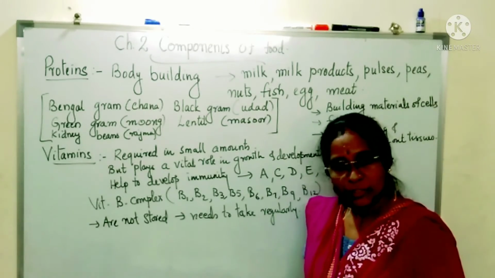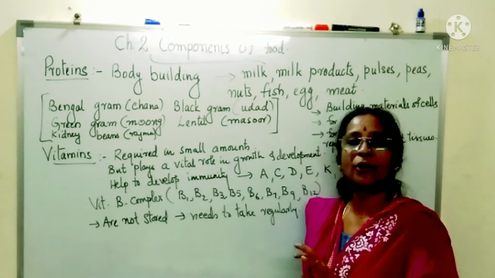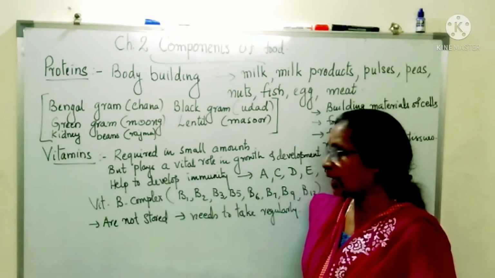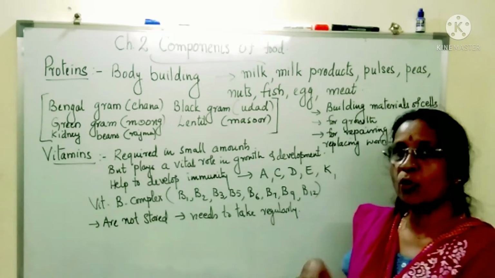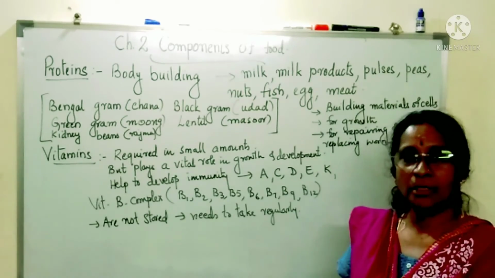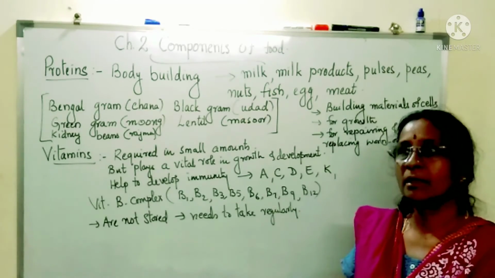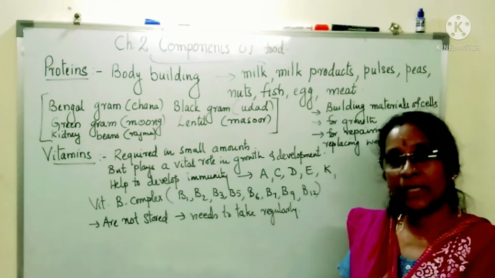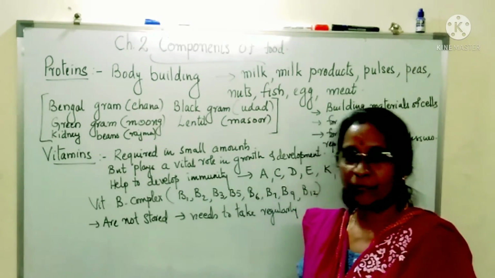regularly. Eat lots of fruits regularly, eat all the vegetables regularly. You will not have any problem of vitamin deficiency. Now, the main problem with vitamins is that they don't get stored in your body. One day if you eat lots of fruits and get lots of vitamins, it will not get stored in your body. You need to take it regularly. That is why we take vegetables every day, milk every day, fruits every day.